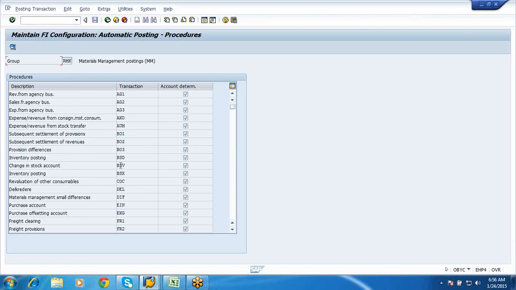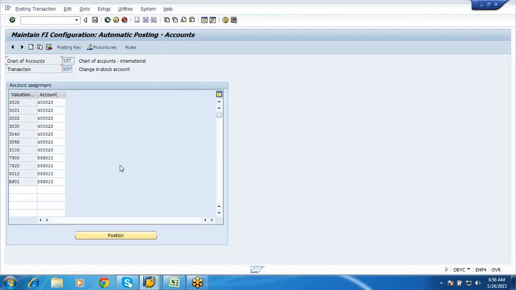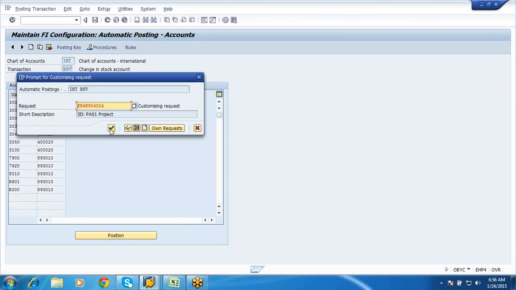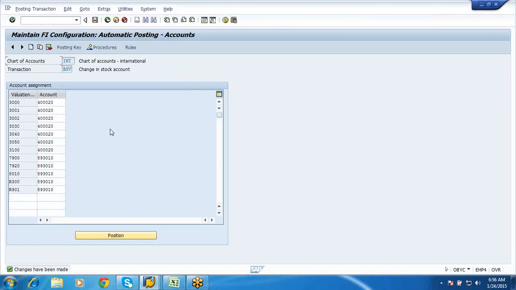See here, change in stock account. There will be a change, right? So that is in your stocks. All these things I could have maintained previously also, but I wanted you to know where all the errors would be appearing. That is the reason I have not maintained them.